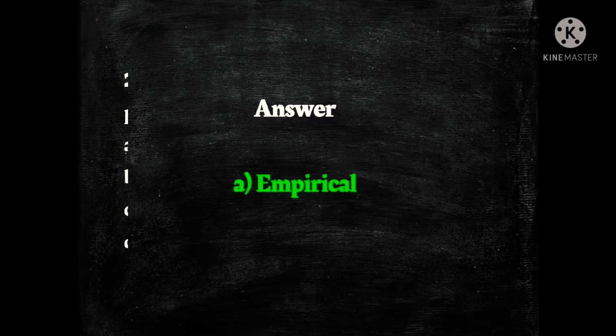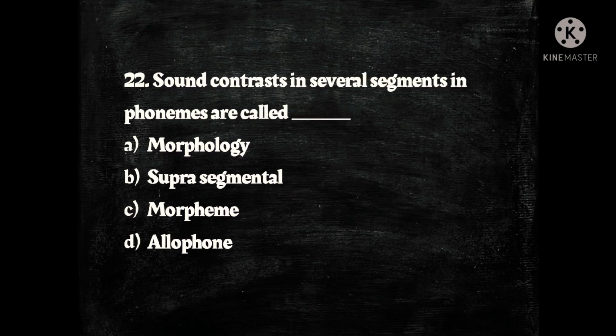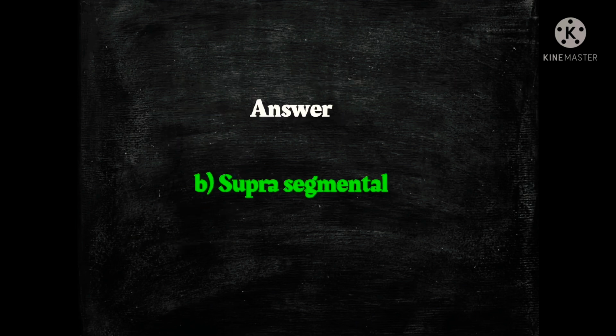Next question. Sound contrasts in several segments in phonemes are called dash. The options are A, morphology, B, suprasegmental, C, morpheme and D, allophone, and the answer is B, suprasegmental.